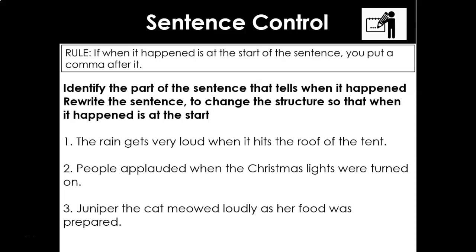Okay, so now we're going to move from controlling and being able to identify elements of a sentence, of a main idea, to looking at how we can create creativity, how we can move from control to creativity. So we're going to be identifying the part of the sentence that tells when it happened, and then we're going to rewrite the sentence to change the structure.